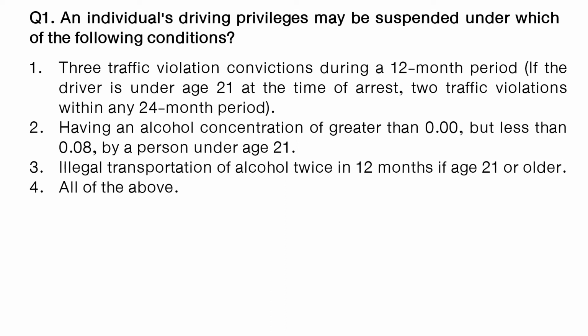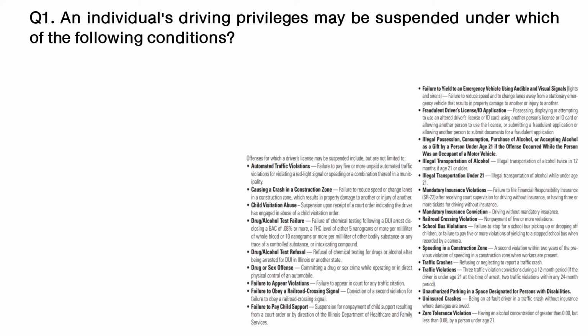Option number 2. Having an alcohol concentration of greater than 0.00 but less than 0.08 by a person under 21 age. Option number 3. Illegal transportation of alcohol twice in 12 months if age 21 or older. Option number 4. All of the above. The answer is option number 4.